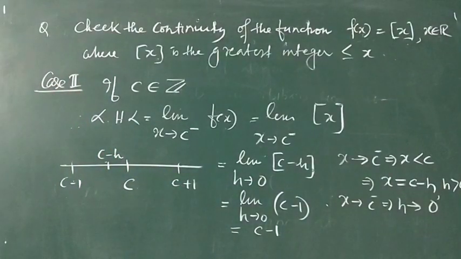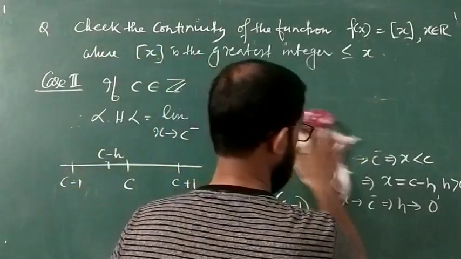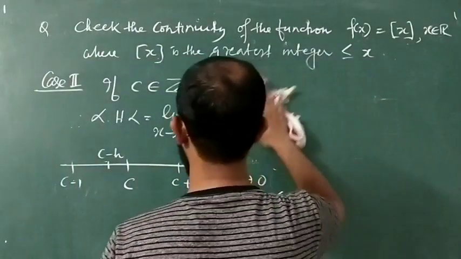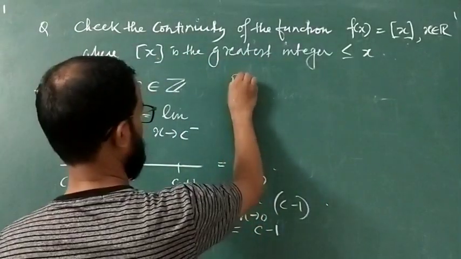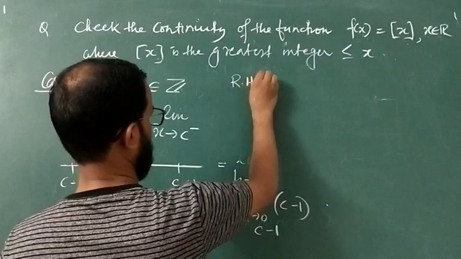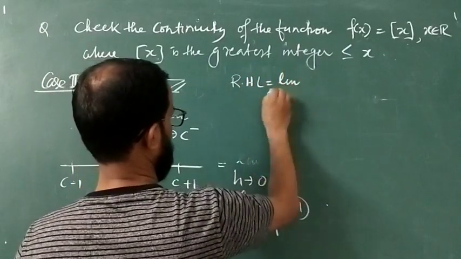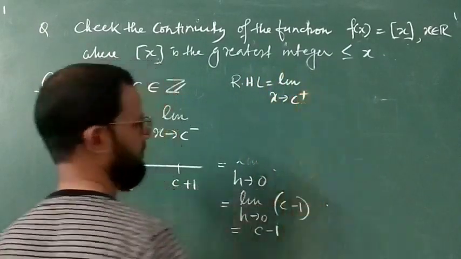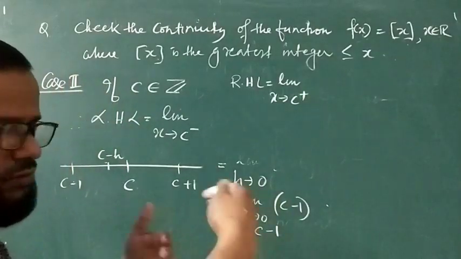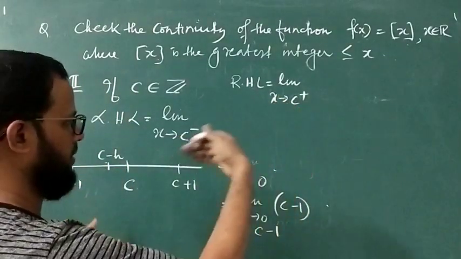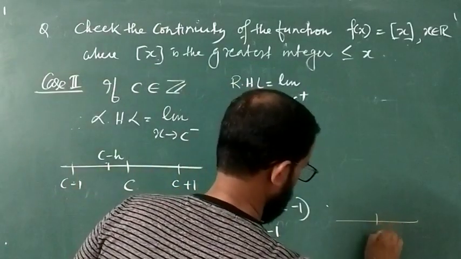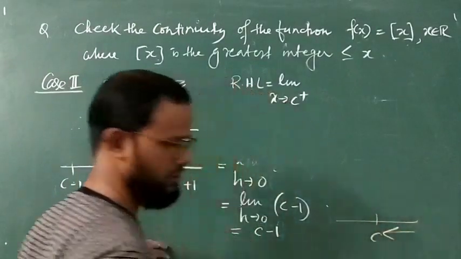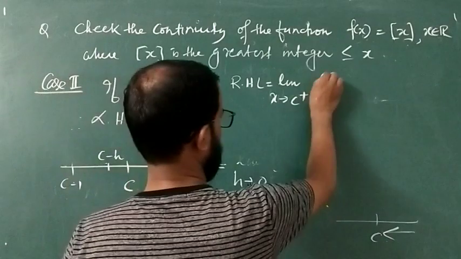And let us go to check right hand limit. हमें left hand limit मिल गया C minus 1. Okay. Now let us check right hand limit. Right hand limit क्या है? Right hand limit is equal to limit x tends to C plus, means x approaches to C from the right. Right से approach होगा. This is your C, and x approaches to C from right.